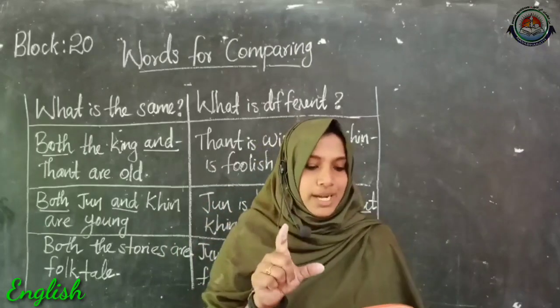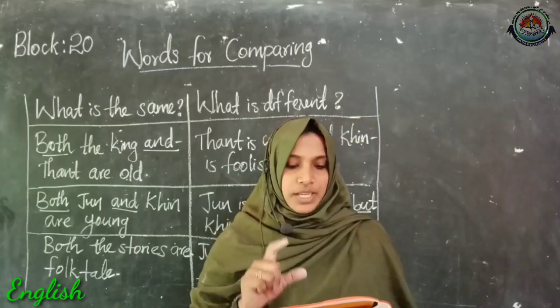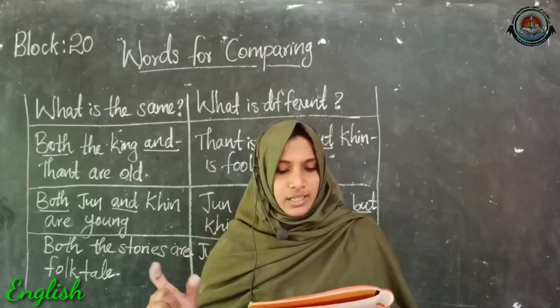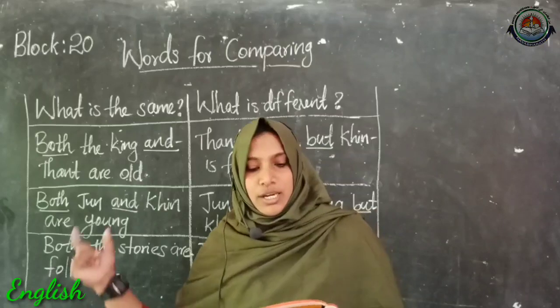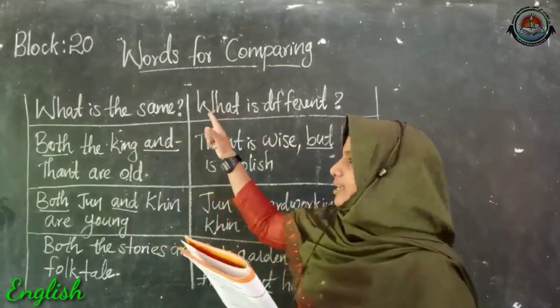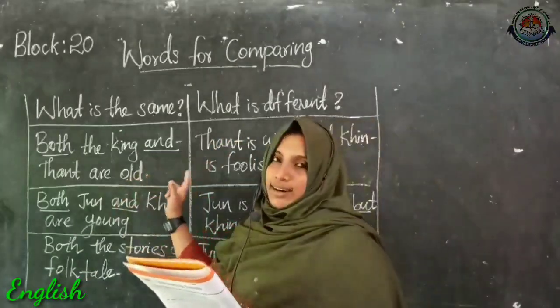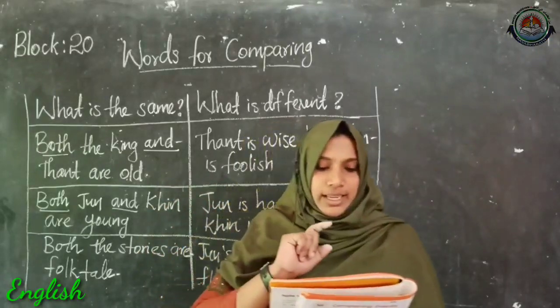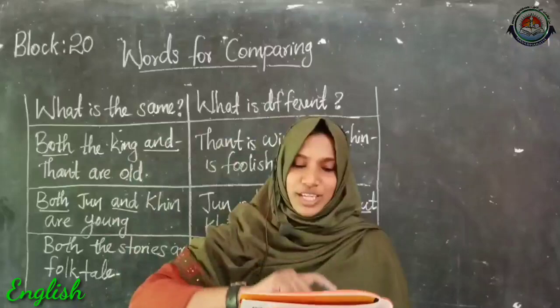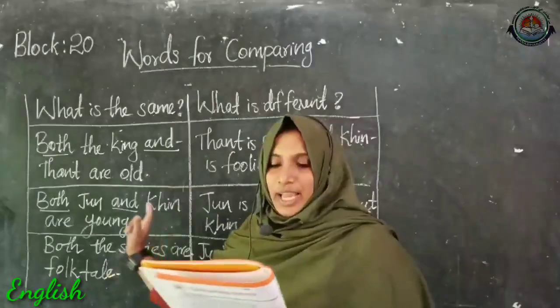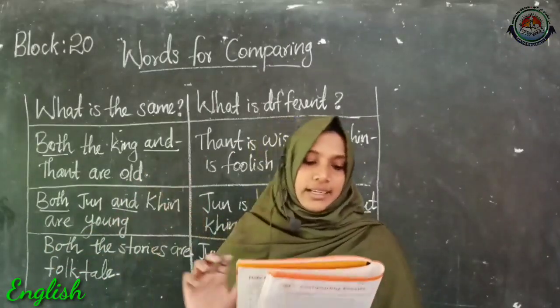So there we can use but. Then see, dash the king, dash Tant are old. Both the king and Tant are old. Then again dash the king and Tant are wise. There also we can use both: both the king and Tant are wise.